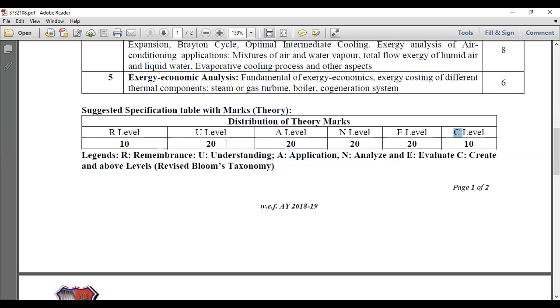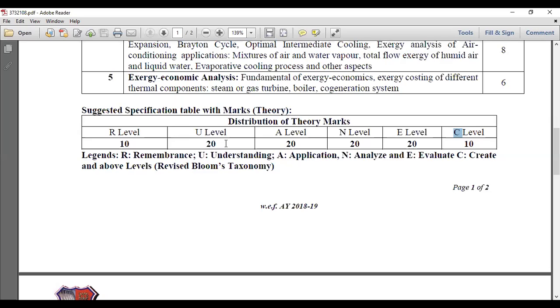And application: what are the applications of this exergy analysis? The questions are related to that application level. And analyze: you have to analyze some cycles, so they will ask questions regarding this, 20 percent.